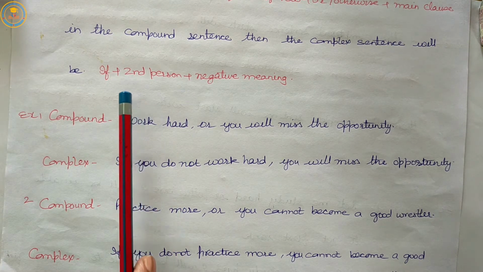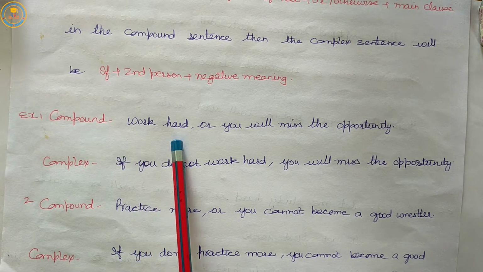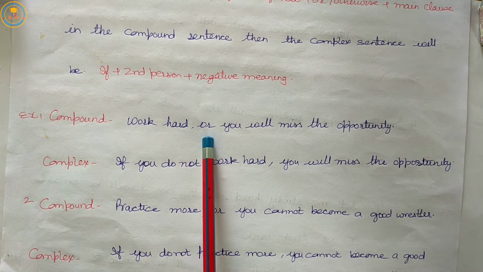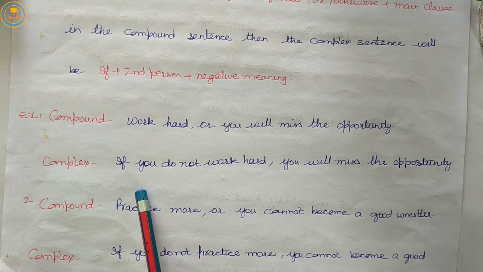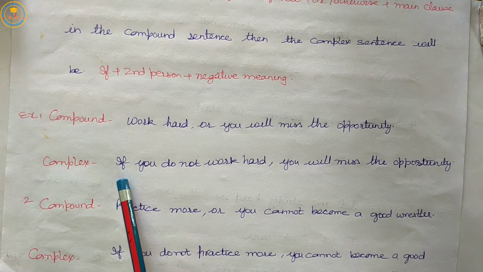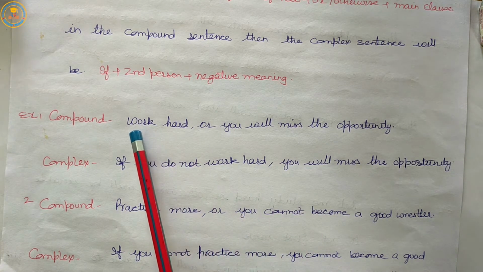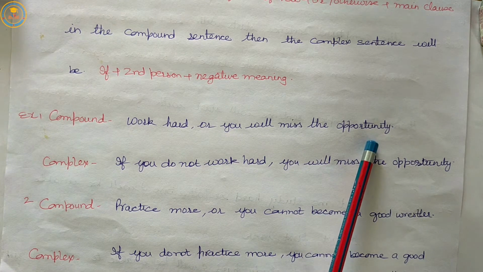Let us follow the rule and frame sentences. Work hard, that is affirmative form of verb, or otherwise plus main clause. Then in complex we will use if plus second person plus negative meaning. Work hard or you will miss the opportunity.